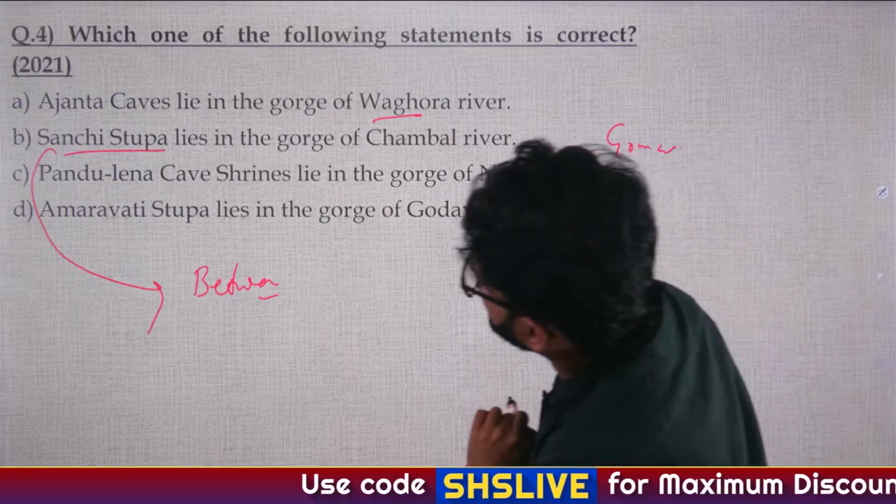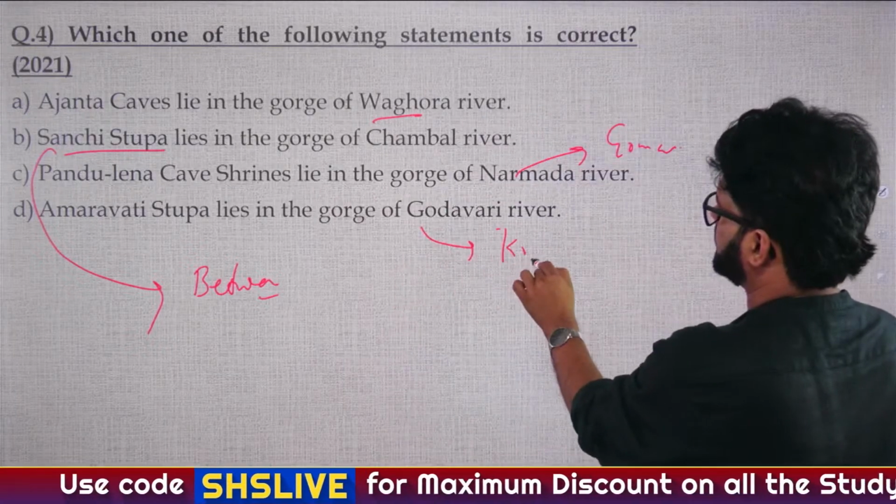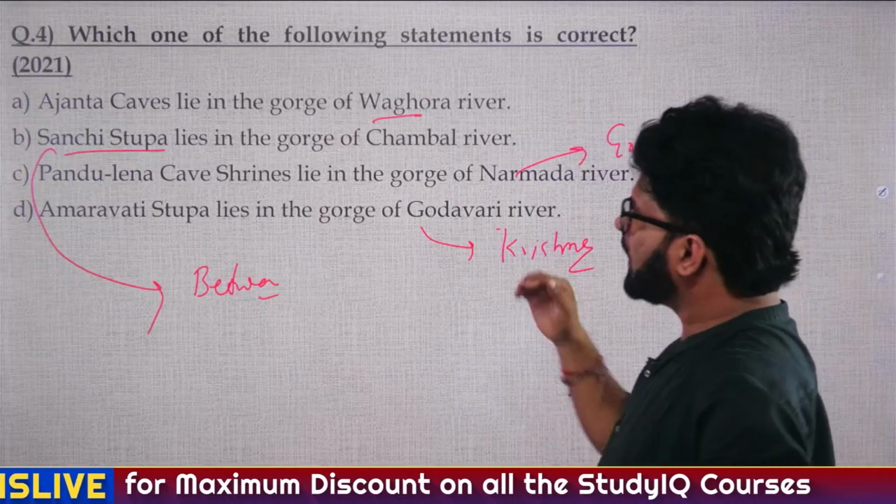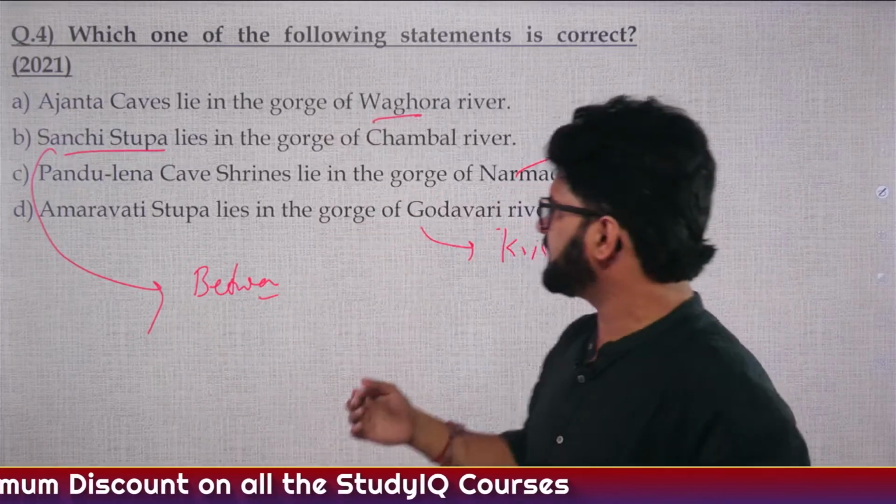And this Amaravati Stupa lies near Krishna river, not Godavari. So the answer is A. Now, as Arpit asked in the comment section, what is gorge?